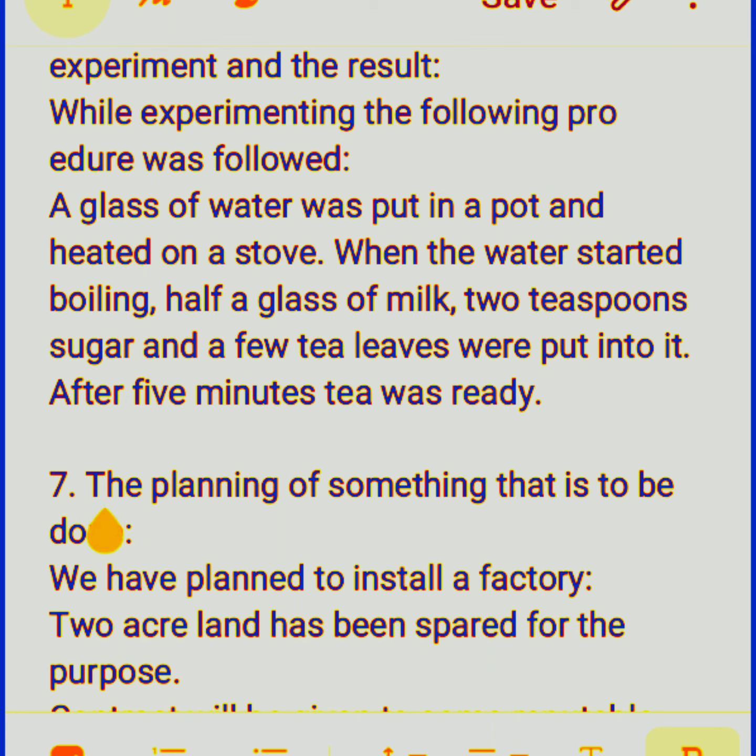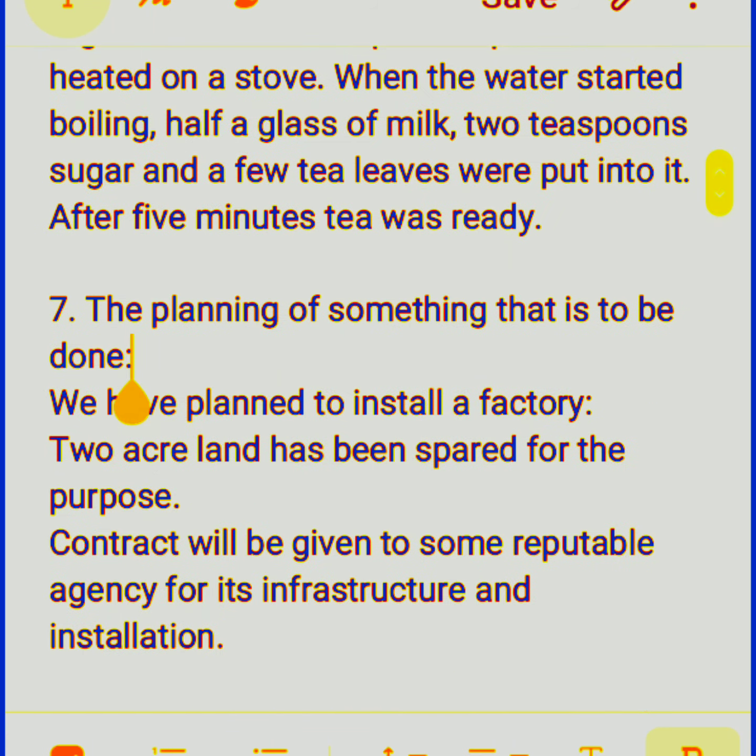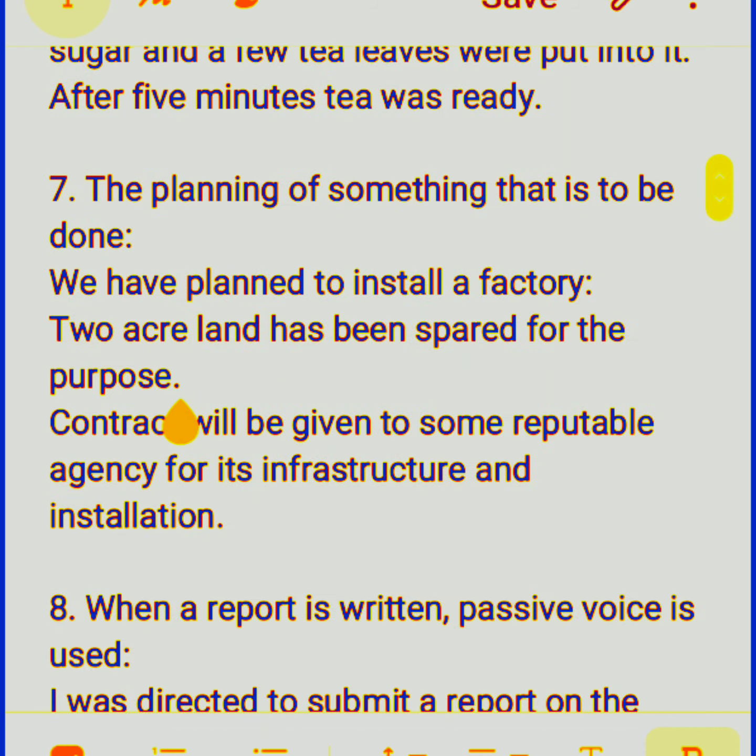Number 7, the planning of something that is to be done. I have to tell about my planning. Suppose somebody plans something, somebody can tell about the planning. We have planned to install a factory. 2-acre land has been spared for the purpose. This is also passive voice. Contract will be given to some reputable agency for its infrastructure and installation. So here, passive voice is used for the points of a planning.